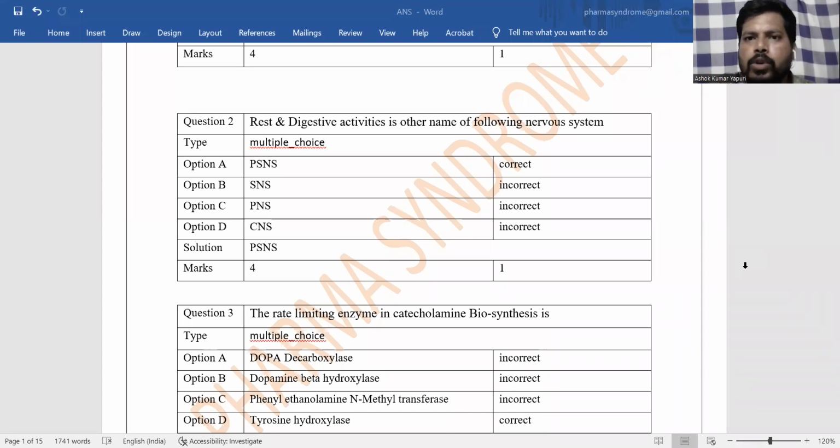Next is the second question. Rest and digestive activities is another name of which of the following nervous systems? Here it is the central nervous system, and here the PNS, peripheral nervous system, and SNS, sympathetic nervous system. PSNS is the parasympathetic nervous system. The parasympathetic nervous system, or cholinergic system, is also known as rest and digestive activities, because through the parasympathetic system acetylcholine is released, and that acetylcholine is involved in our rest as well as digestion activities. So our answer is the parasympathetic nervous system.